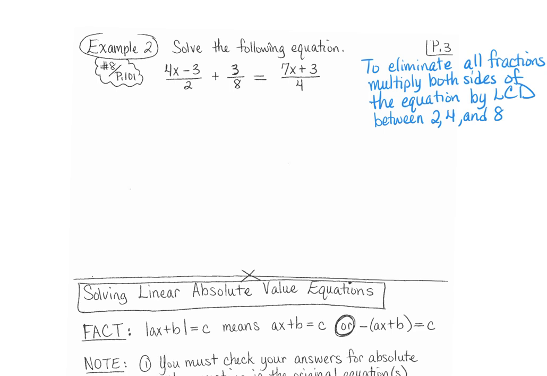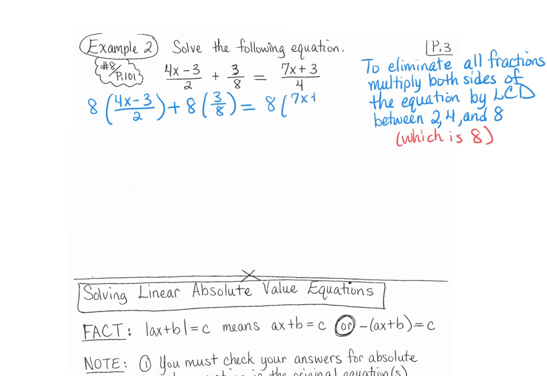And in red, I'm going to write 8. Okay? So we're going to multiply both sides of the equation by 8. So we'll have 8 times the quantity 4x minus 3 over 2, plus 8 times 3 over 8 equals 8 times 7x plus 3 over 4.